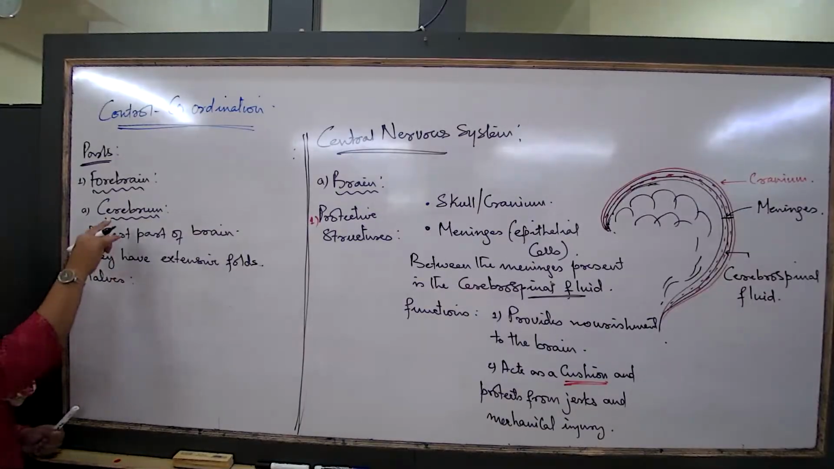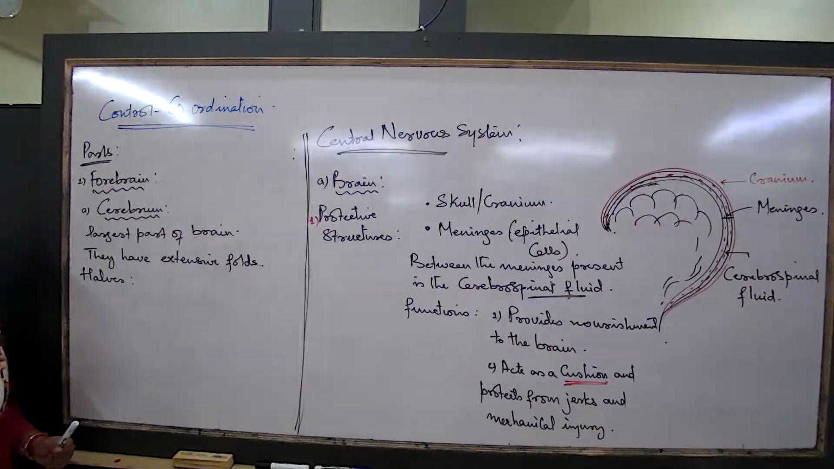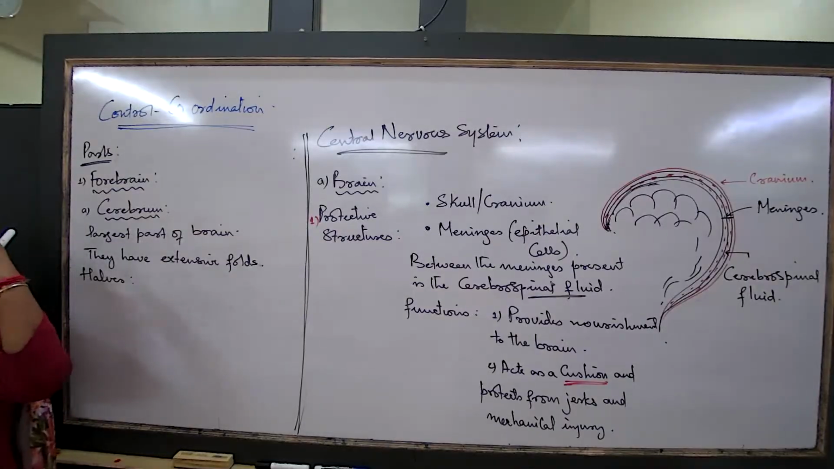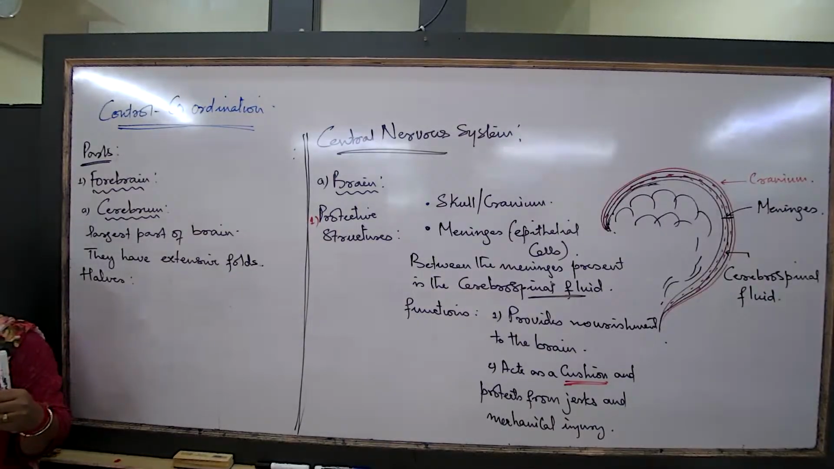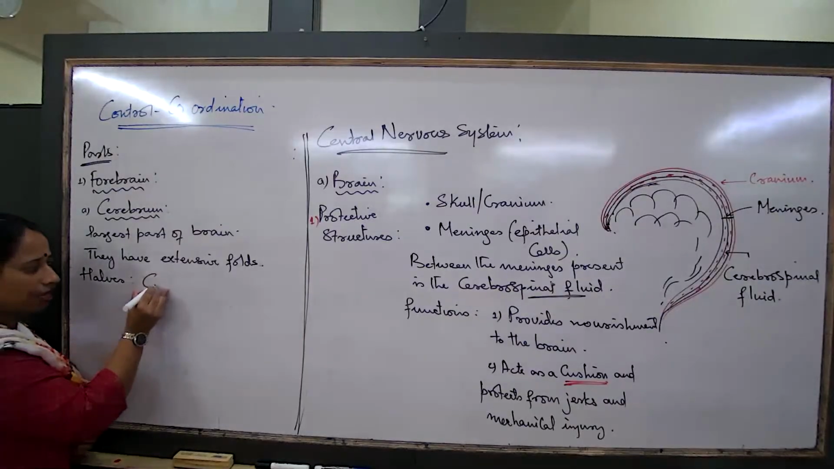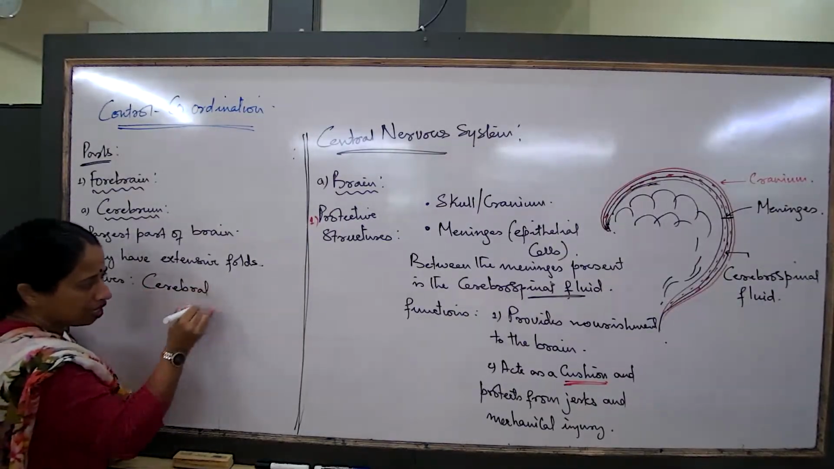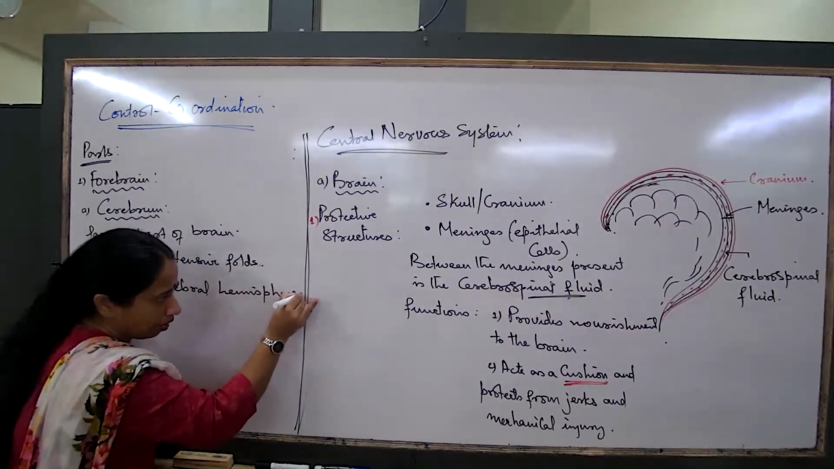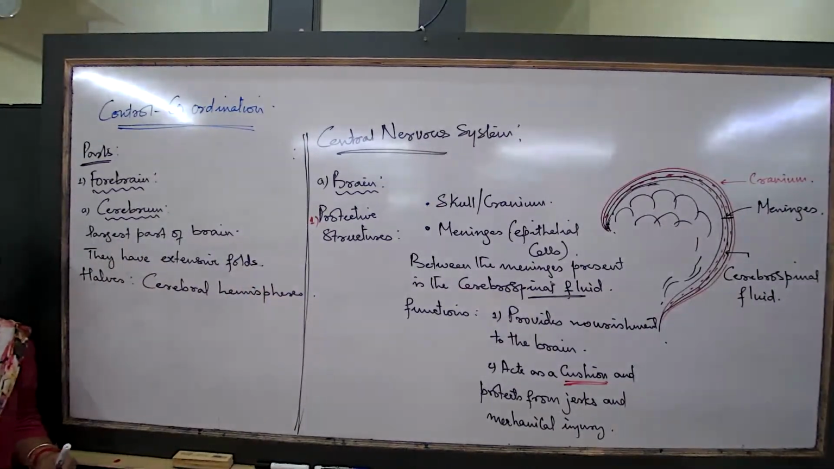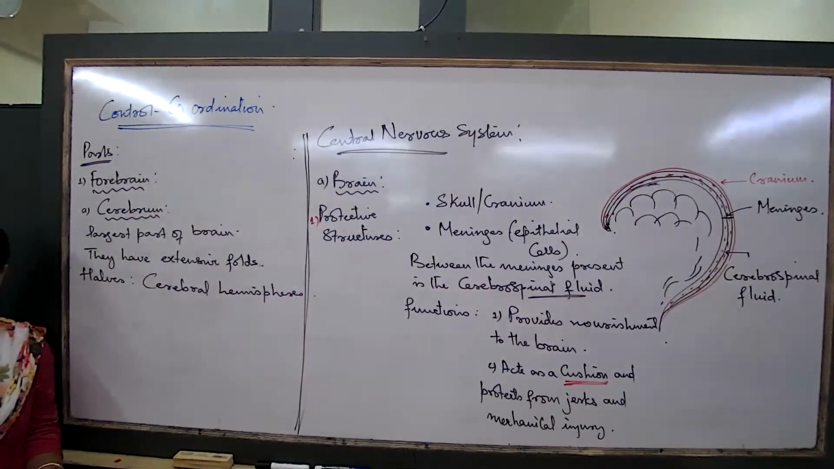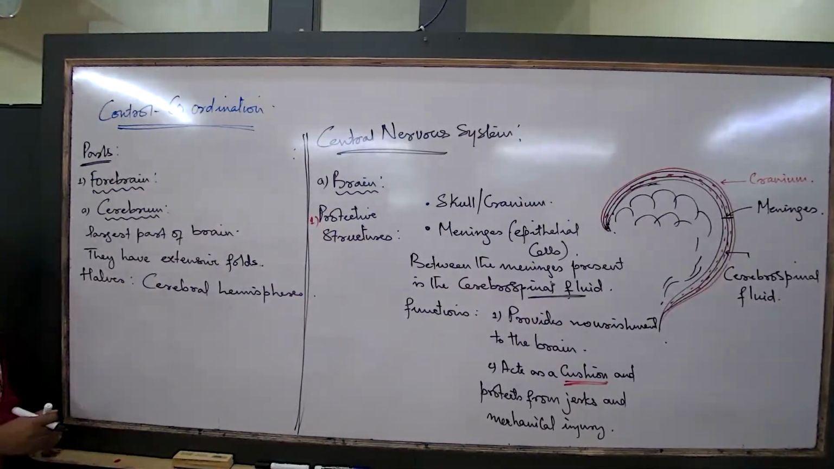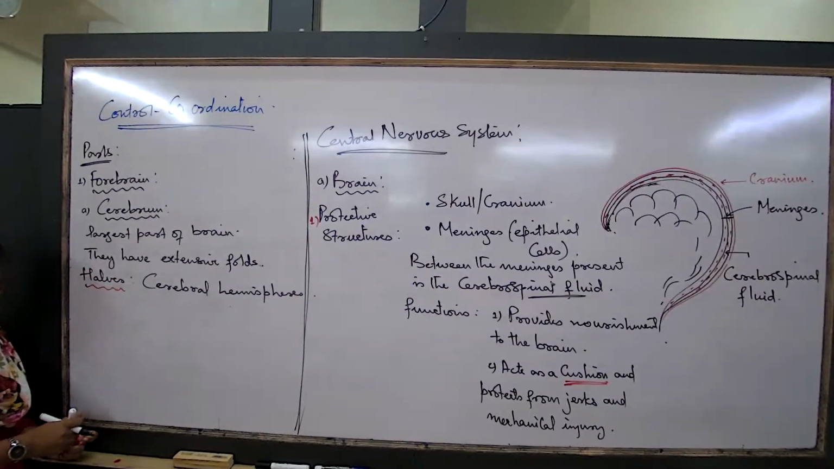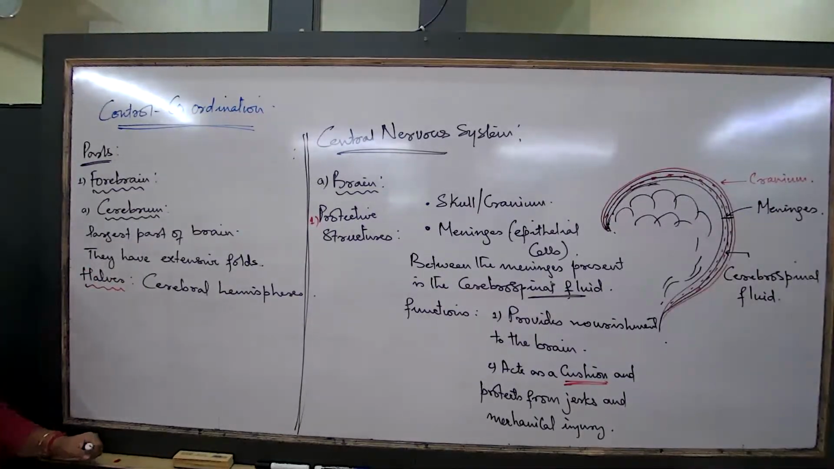So what are the halves of the cerebrum known as? I just now mentioned that the cerebrum, the entire folded arrangement of the neurons, is in two halves, the right and the left. What are these halves known as? The halves are known as the cerebral hemispheres. Halves of cerebrum are known as cerebral hemispheres.